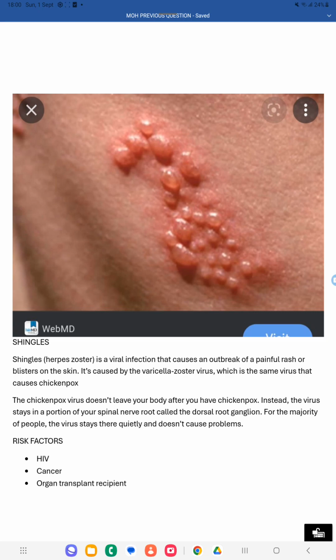Whenever the patient has a weak immune system, reactivation of the virus happens. That condition is called shingles. In the part of the spinal nerve root where they are hiding, in that area you will get painful blister formation. A painful rash or blisters on the skin is called shingles. It is caused by the varicella zoster virus, which causes chickenpox.